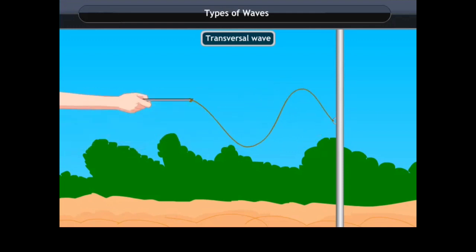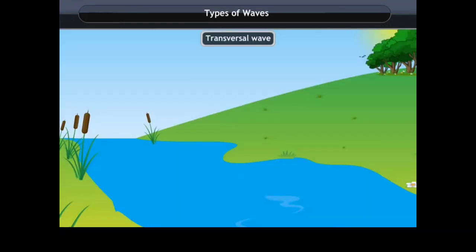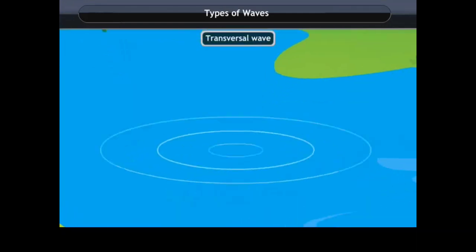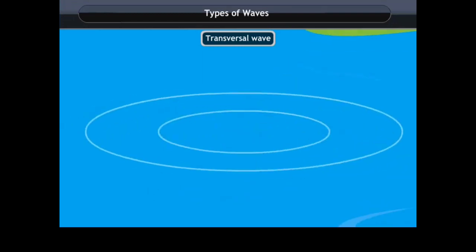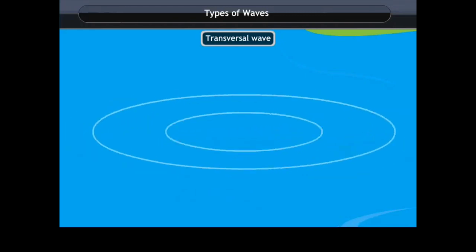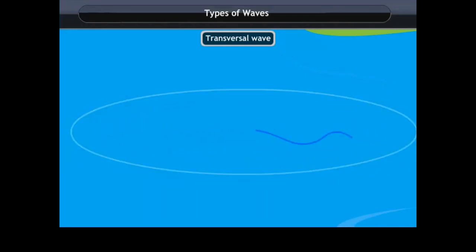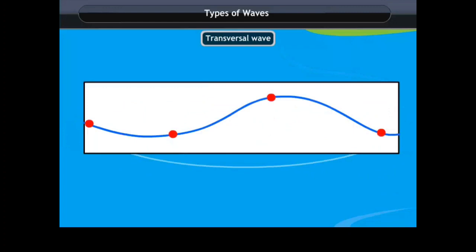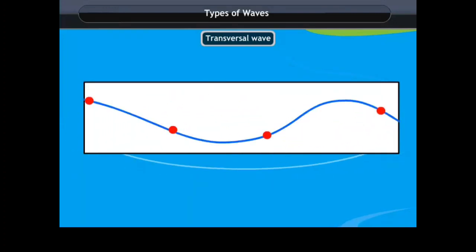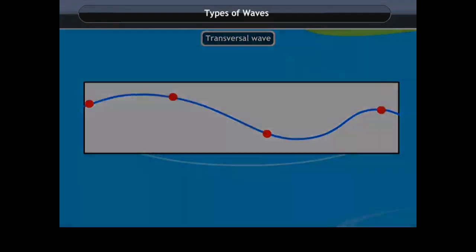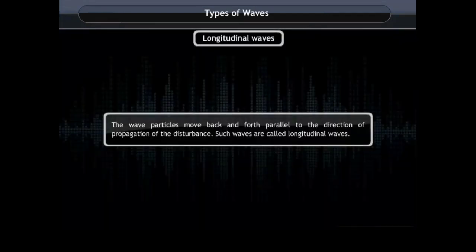You can also see the transverse wave when we throw a stone on a still pond. It creates small ripples. These ripples propagate and expand on the surface of water as a transverse wave. In fact, these particles move up and down about their mean position, perpendicular to the direction of propagation of the wave. In the other type, the particles move back and forth parallel to the direction of propagation of the disturbance. Such waves are called longitudinal waves.